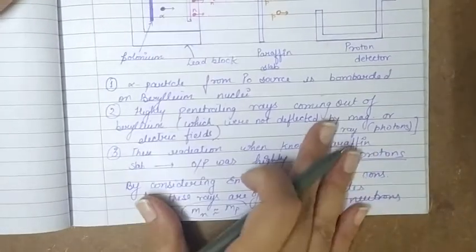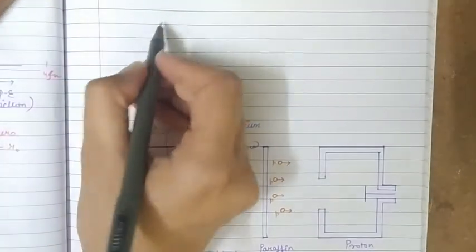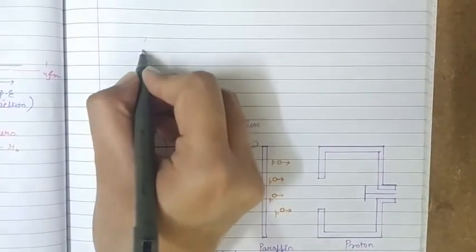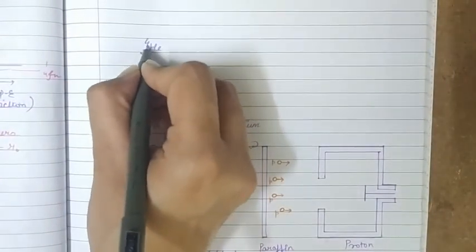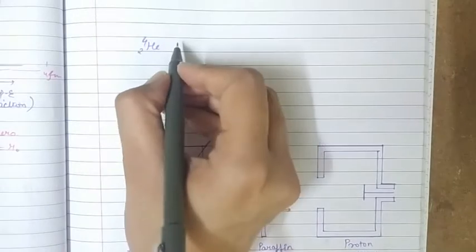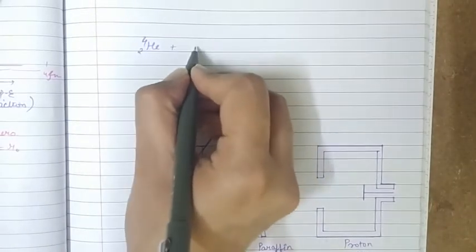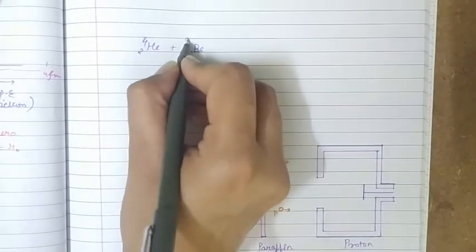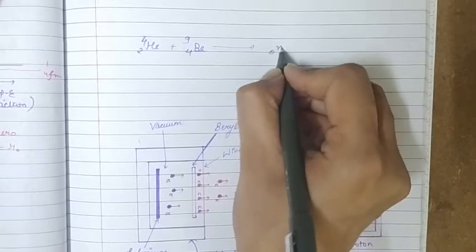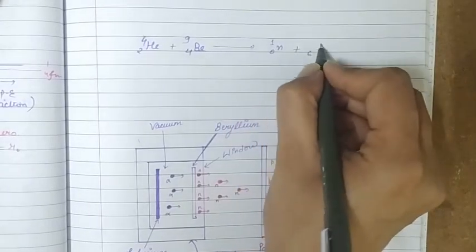The reaction for the experiment, the chemical reaction for it, can be written as 2He4, as we have alpha particles, which are of helium, plus beryllium 4Be9. It gives us a neutron, that is 0n1, plus 6C12.